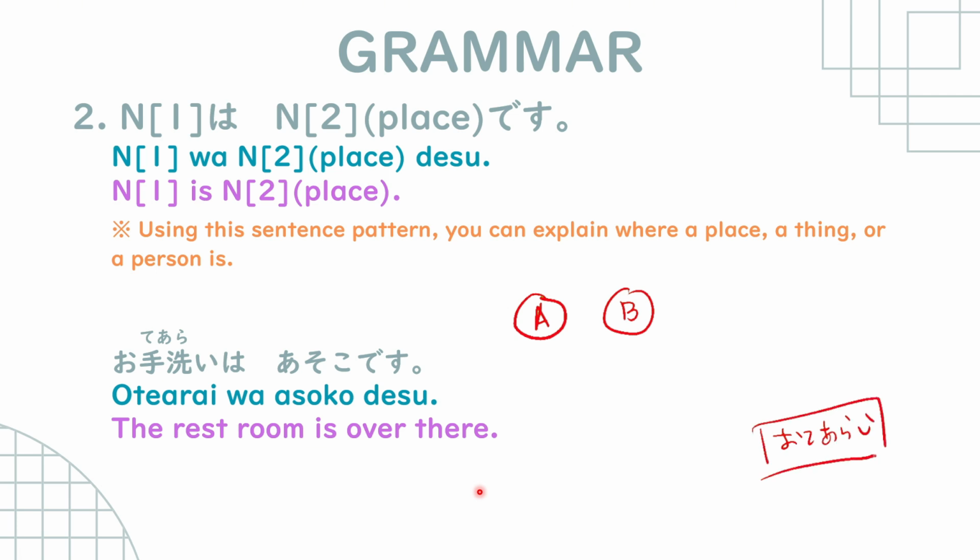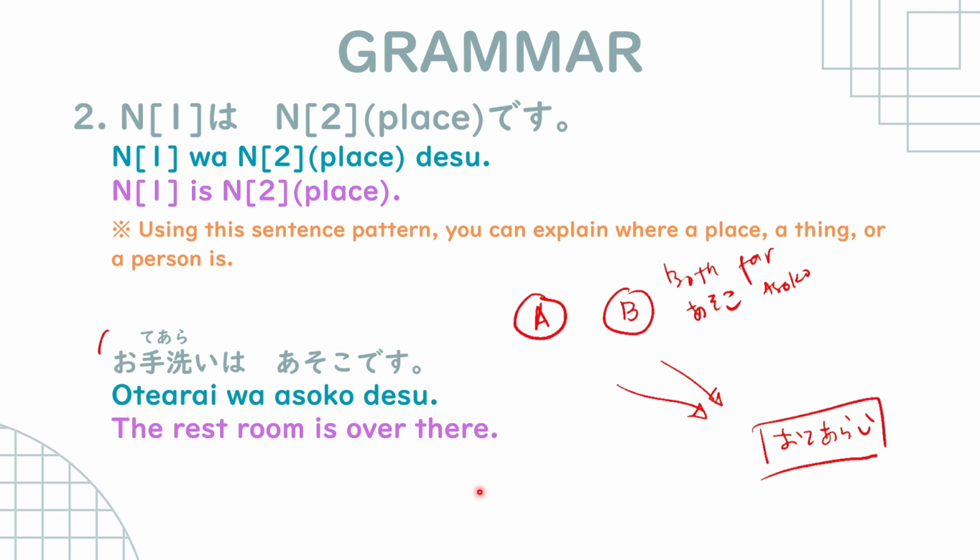This is the place, right? So we are both far from the place, both far. So we use asoko, right? That is the application here.